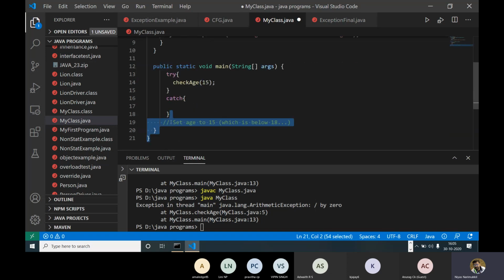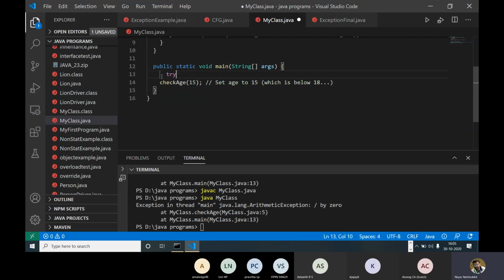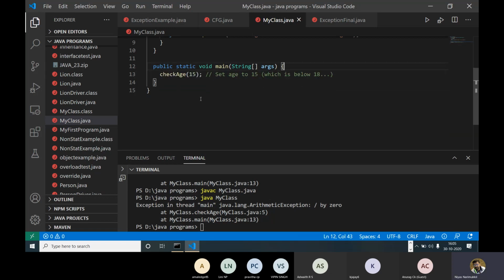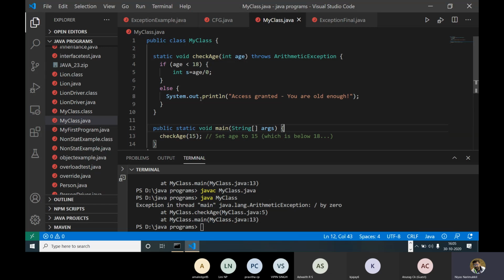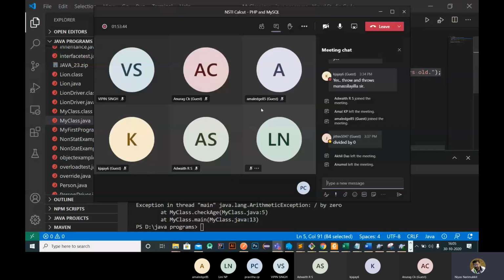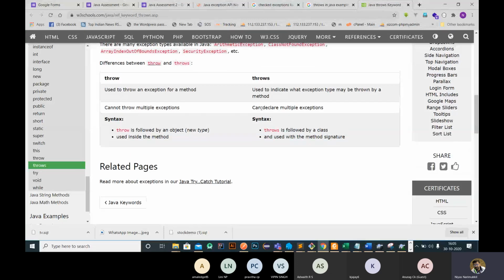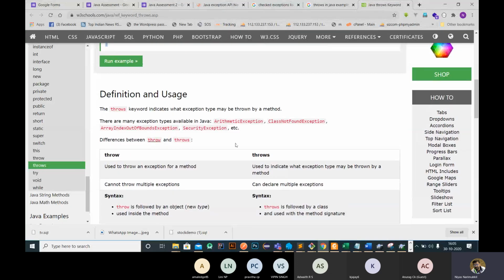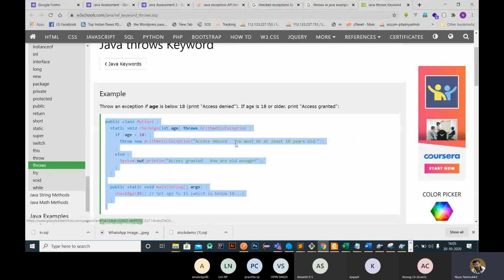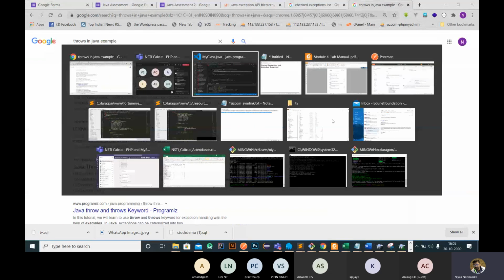As a best practice, we need to use this try catch scenario. This is one of the examples given in the W3 course. We can go with some other examples also. So that is the case of exception handling.